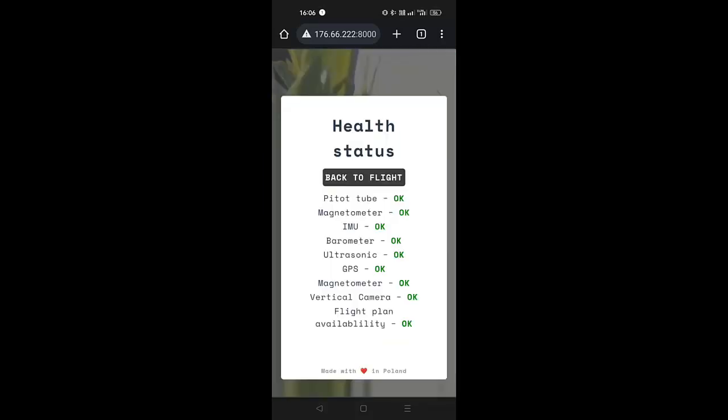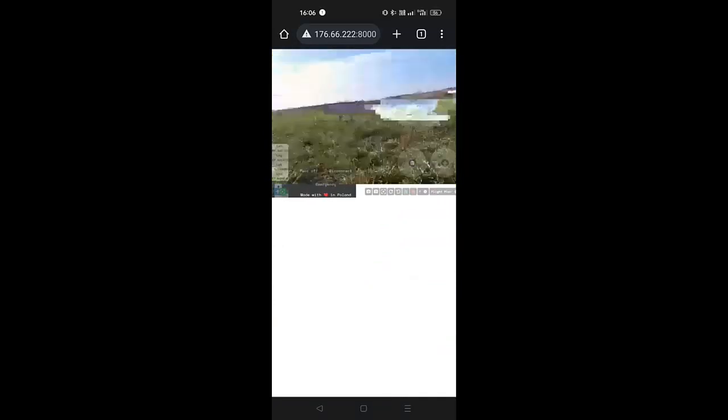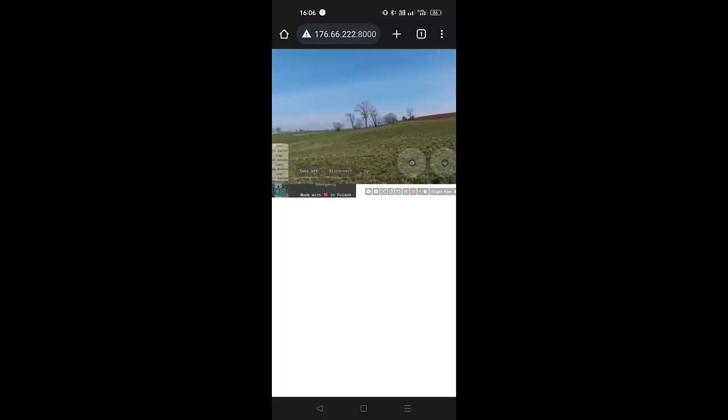Click the green heart icon to check if everything is okay. As you can see, everything is good, so we can take off. Take your Disco in one hand and your smartphone in the other. Click the takeoff button and throw the Disco. Disco will take off and start hovering.